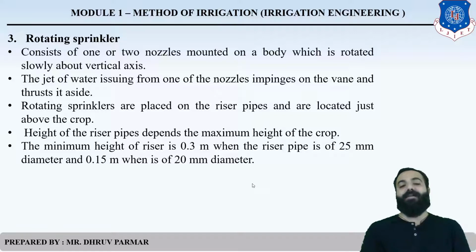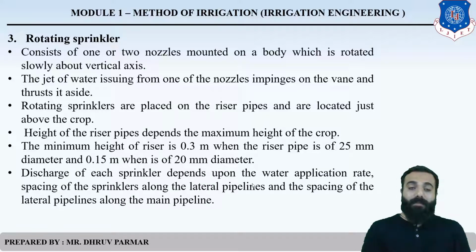So what is the minimum height? The minimum height of the riser is 0.3 meter, with a diameter of 25 mm. And when we use 20 mm diameter, then we will use 0.15 meter height for the riser. Clear? So there are two conditions. The height is 0.3 meter when we use a 25 mm diameter lateral pipe, and the second condition, the riser height is 0.15 meter when we use a lateral pipe which has a diameter of 20 mm.